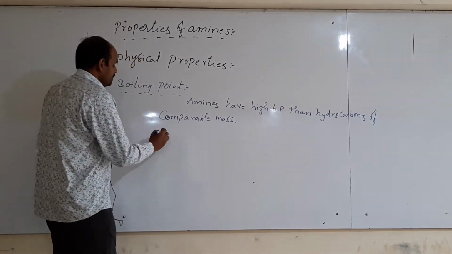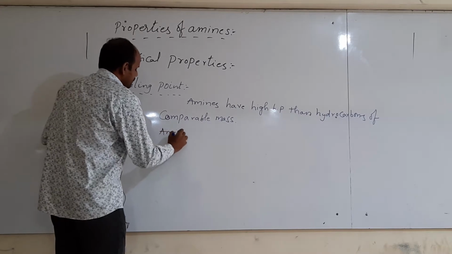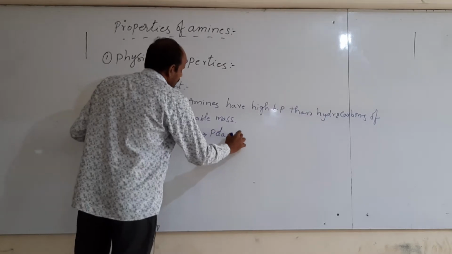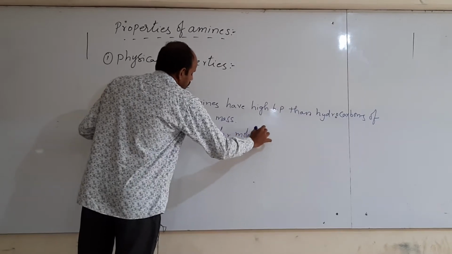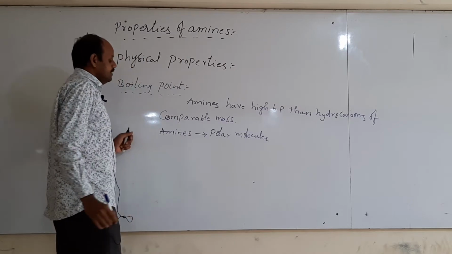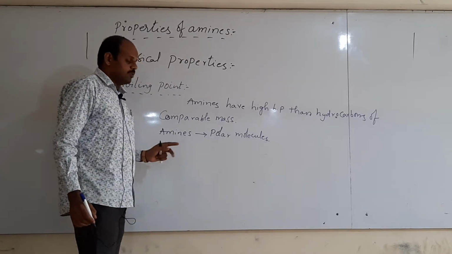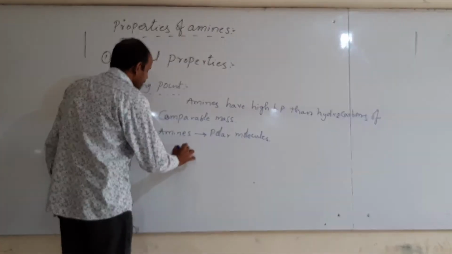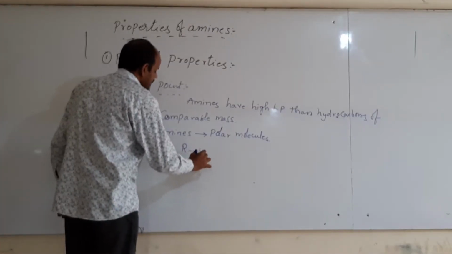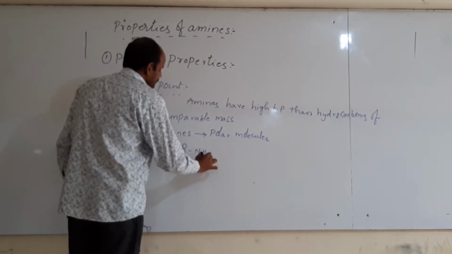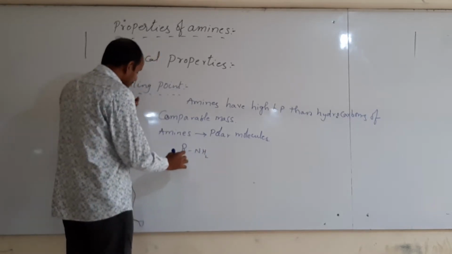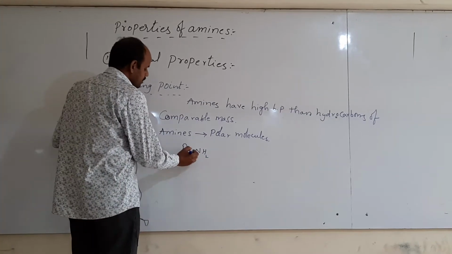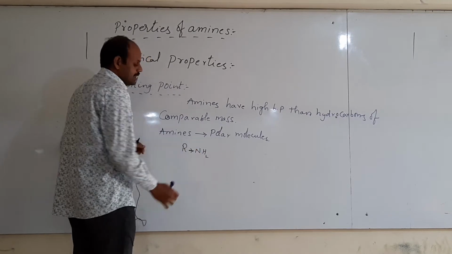So it is due to amines are polar in nature. These are the polar molecules. Polar molecules means within the molecule two poles are existed, means a positive pole and a negative pole. If you take a primary amine or here NH2, here poles are created because nitrogen atom is more electronegative. Thus bond pair of electrons migrate towards nitrogen.